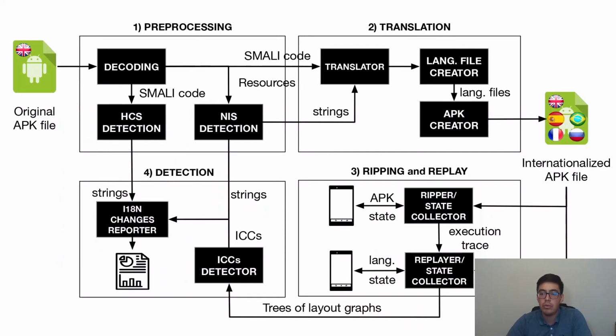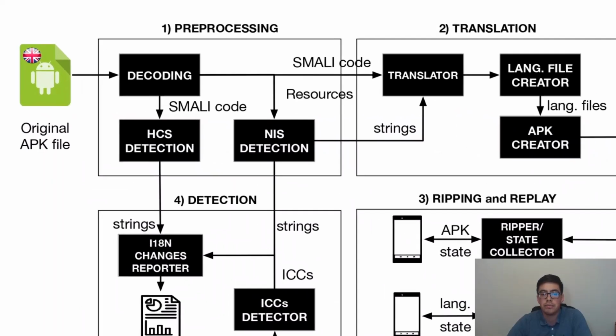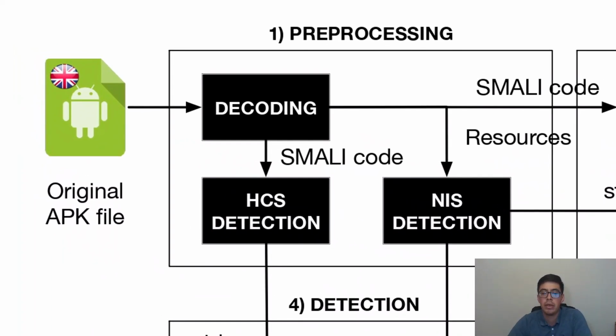Now that we know what we need to execute IDRATE, we propose the following workflow divided in 4 main stages. The first one is the preprocessing of an APK under analysis by first using the APK tool library to unpackage and decode the APK into an intermediate representation called Smali. The second step is the hard-coded strings detection, that is performed by using static analysis of the processed APK, generating an AST model that enables the localization of hard-coded strings within the Smali representation.